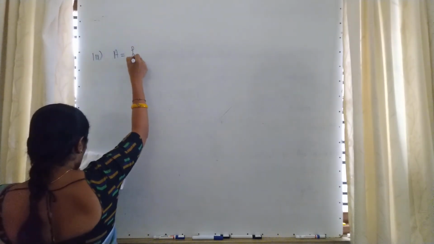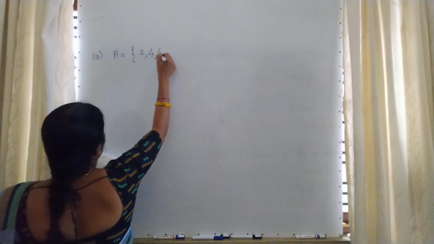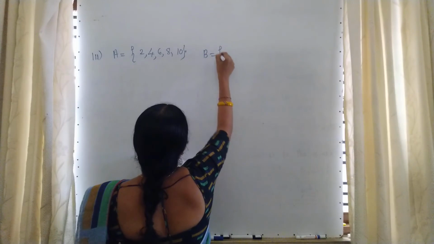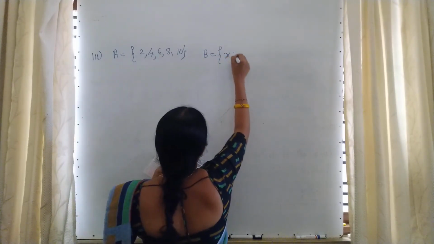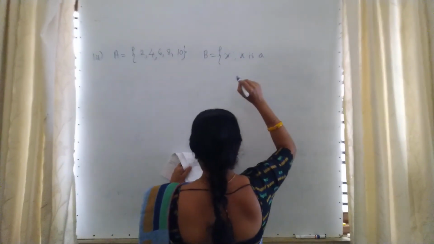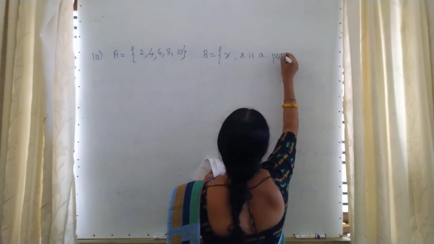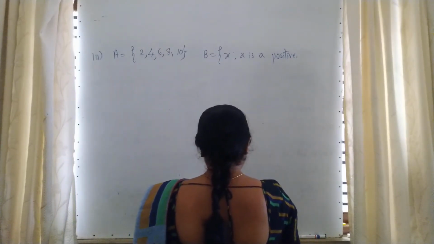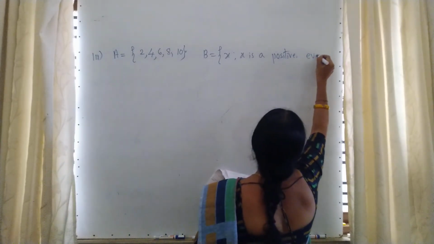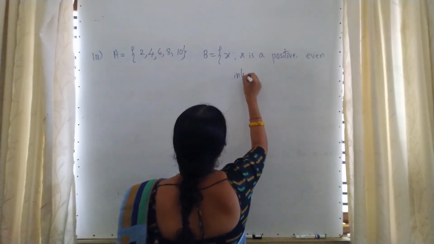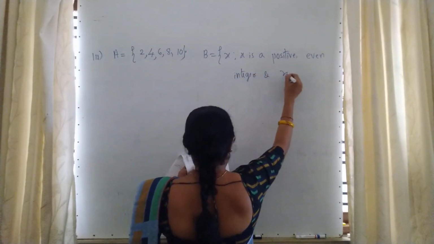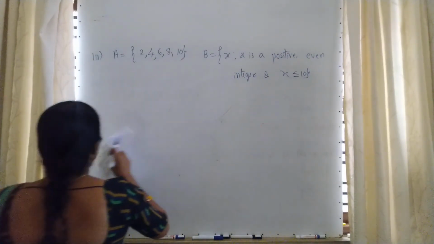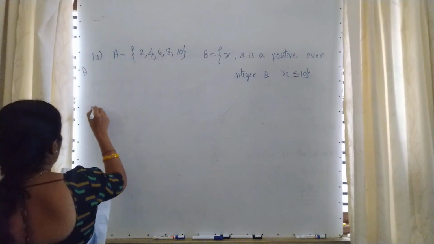A is equal to 2, 4, 6, 8, 10 and B is equal to x such that x is a positive even integer and less than or equal to 10. That means first we have to write the set, then go for comparison. This is the assignment, that is the homework.